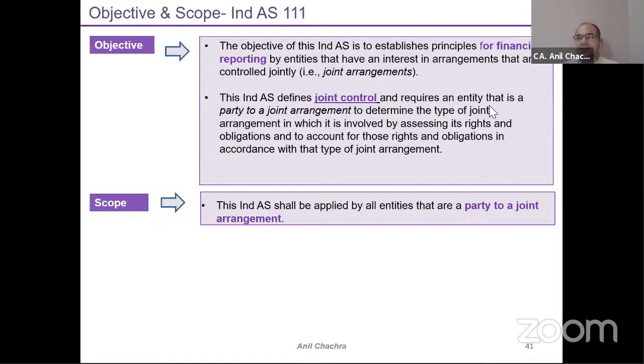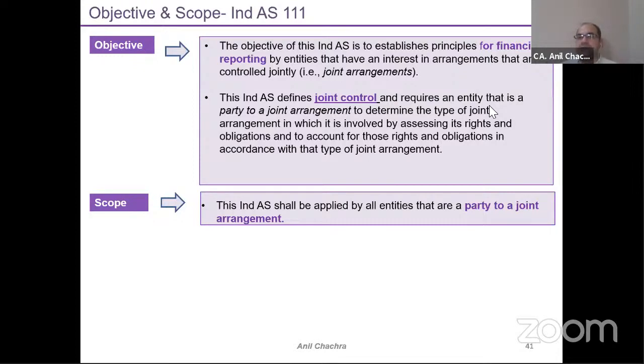So this standard basically discusses the principles for financial reporting by entities having an interest in arrangements that are jointly controlled, right? So we will discuss this joint control as well. What is the meaning of the joint control, right? So we will discuss in the later slides. So four things we will discuss. So this standard will be applied to a party who is into the joint arrangement, right?